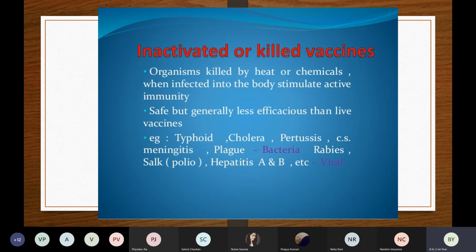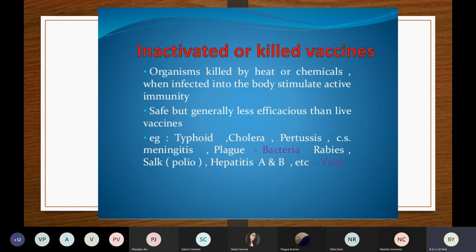So first these microorganisms are killed, by chemicals or by using heat. Then when these killed vaccines go into the body, they stimulate active immunity. They are safe, but less efficacious than live vaccines.